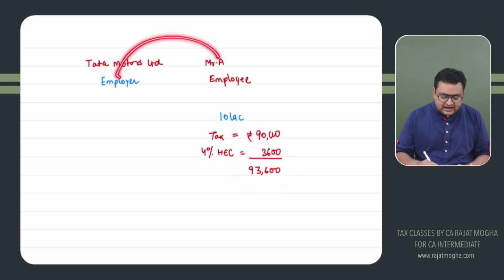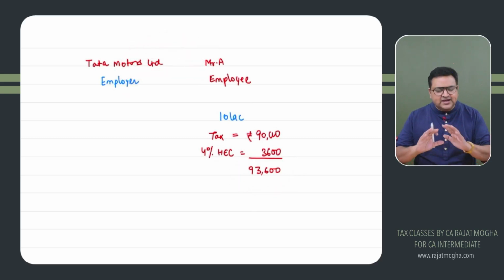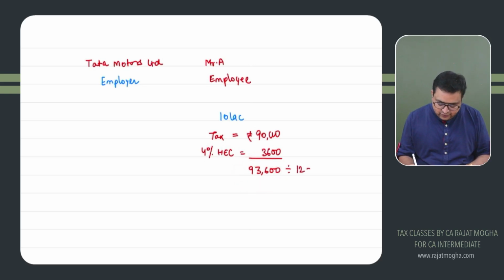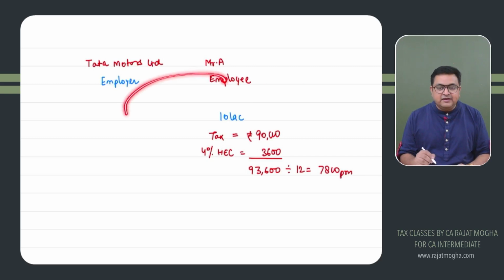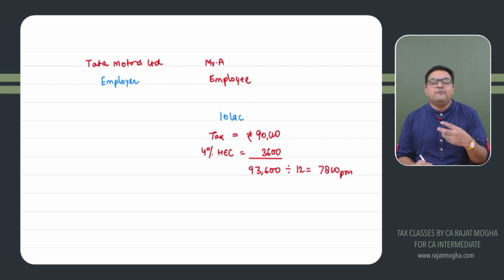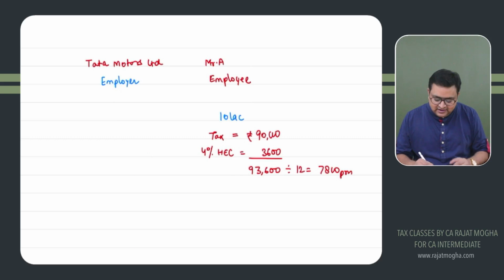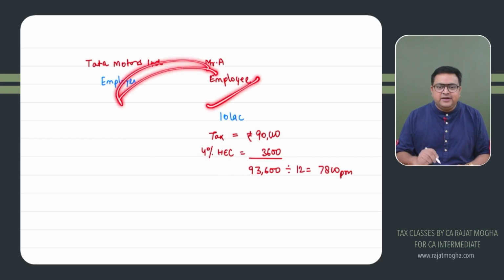But they are paying salary every month. So I'm assuming that he's working for the entire year, that is 12 months. They will deduct this TDS in 12 equal installments. So simply, they will divide this amount by 12. 93,600 divided by 12, 7,800 per month. They will be deducting TDS at the time of payment of salary. Will they be deducting the TDS at the end of the year? No. Every time they pay salary, generally every month, they will be deducting TDS.